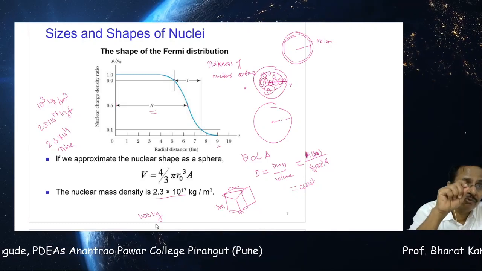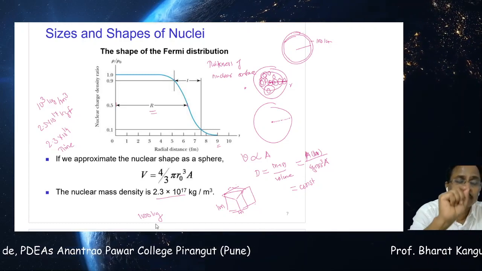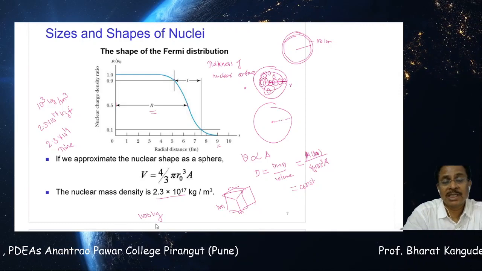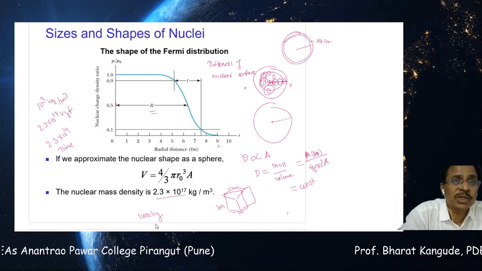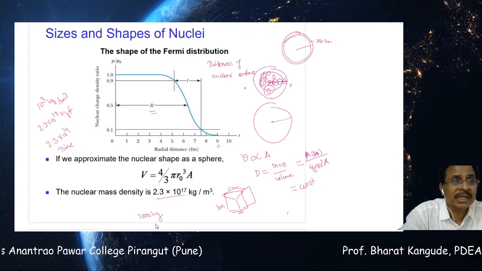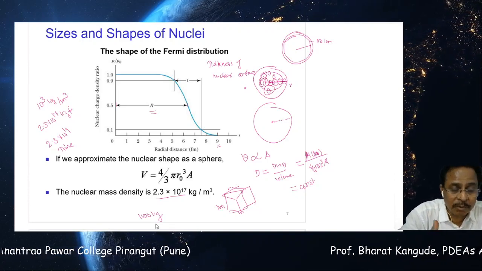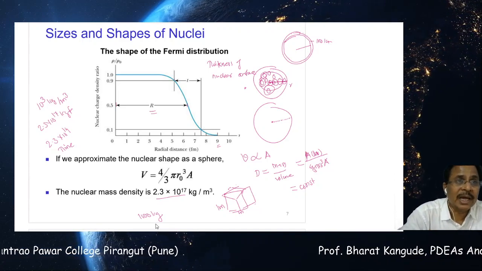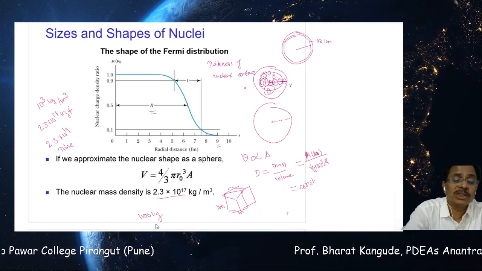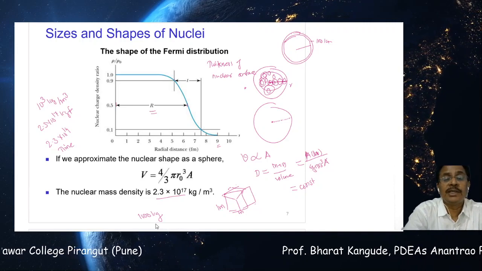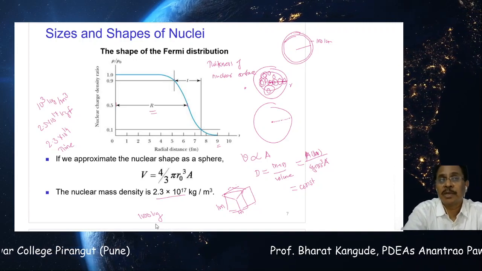The nucleus itself is a very dense substance as compared to any substance we know, either liquid or solid or gas or anything which we are able to see with our own eyes. Nature has given nuclear mass density to be much bigger, 2.3 into 10 raised to 17 kilograms per meter cube.